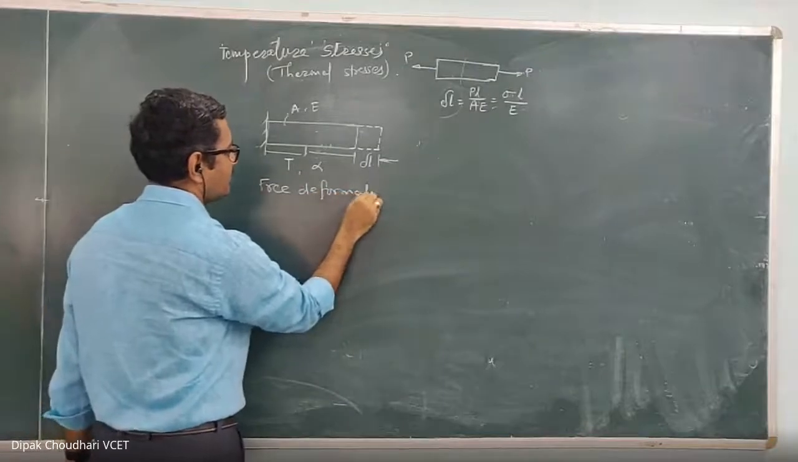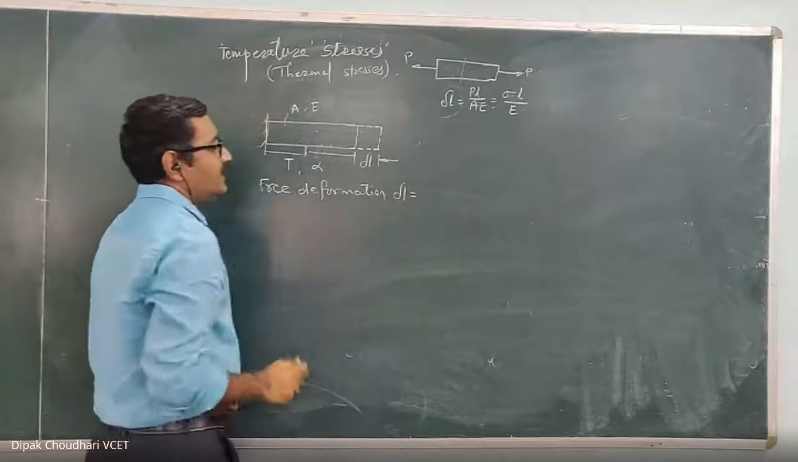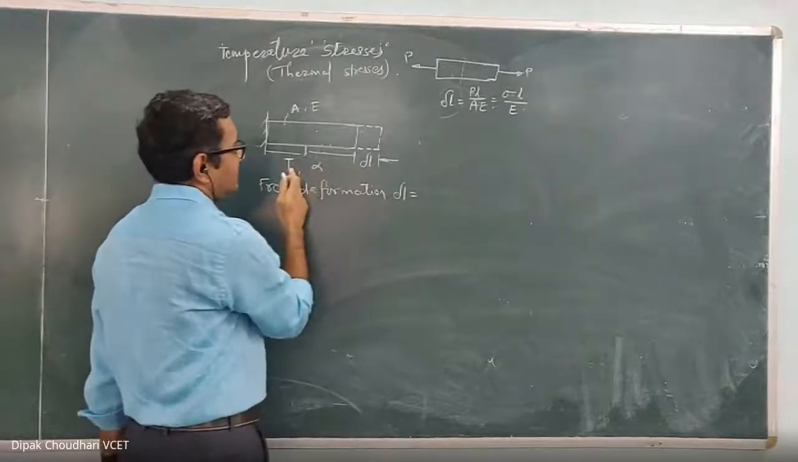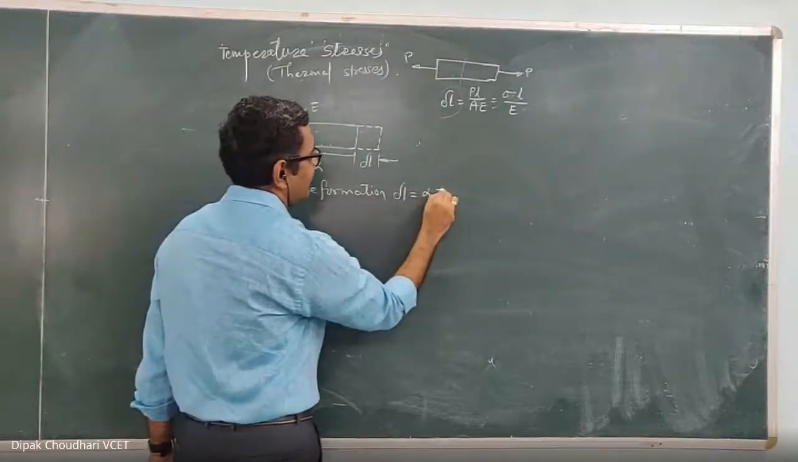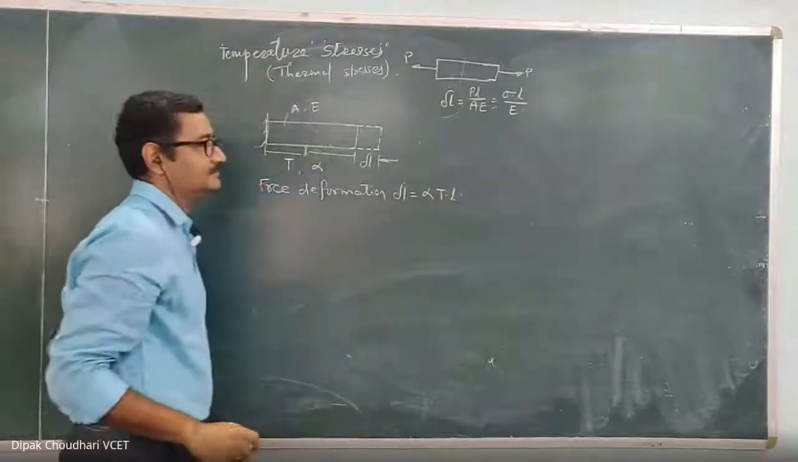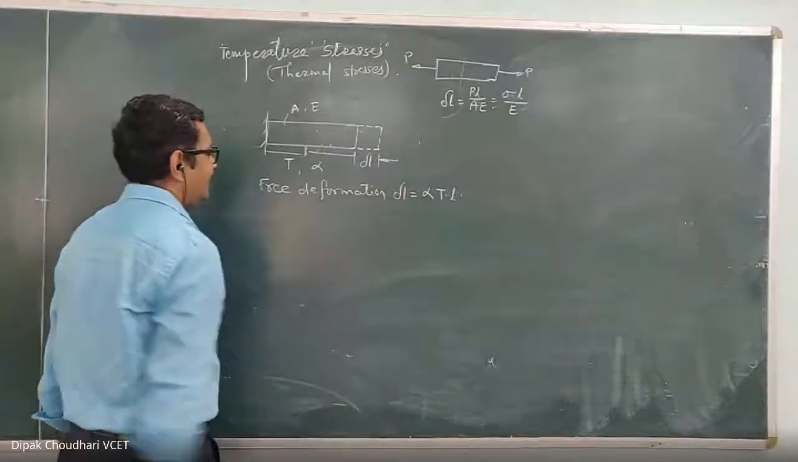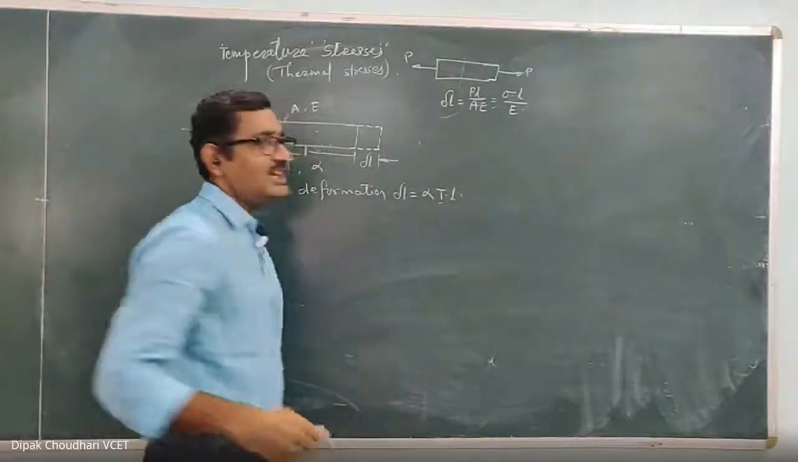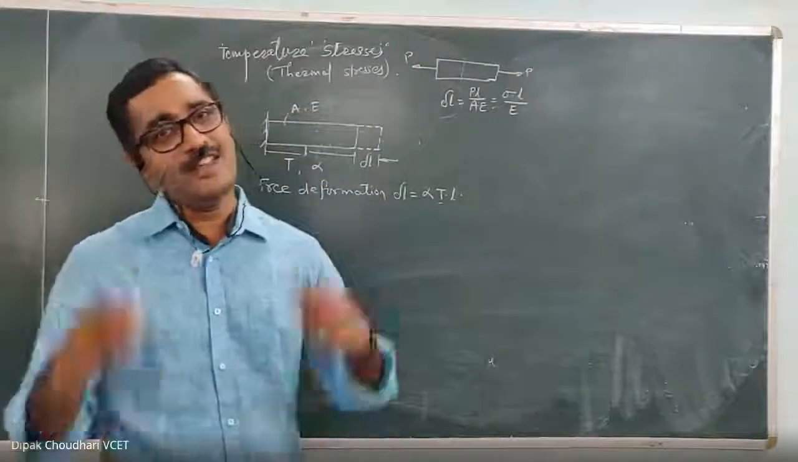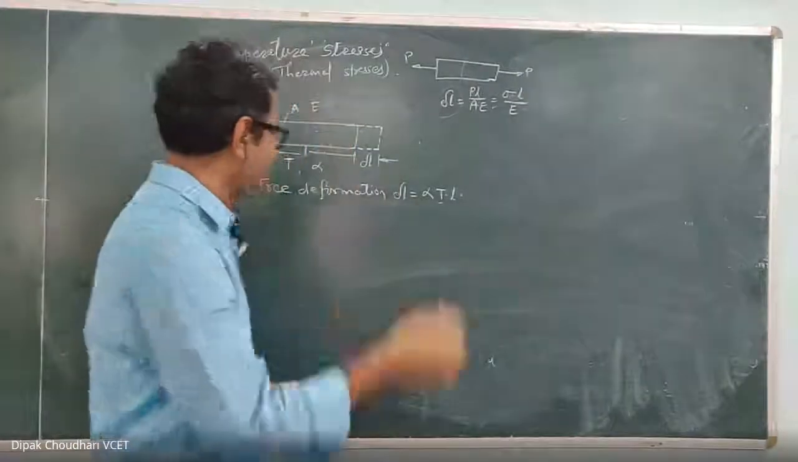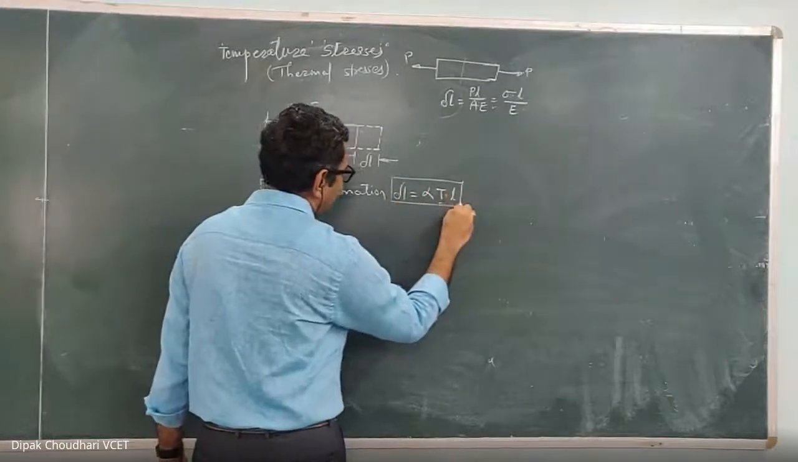Free deformation. So when the material is free to elongate, free to deform, it is given as follows: if T is the change in temperature and L is the original length, then delta L is given by alpha TL. If L is in millimeter, delta L is in millimeter. If L is in meter, delta L will also be in meter. And T is the change in temperature, so it doesn't make any difference whether it is in degrees Kelvin or degrees Celsius, because the changes remain the same. So this is a free deformation, delta L equal to alpha TL.